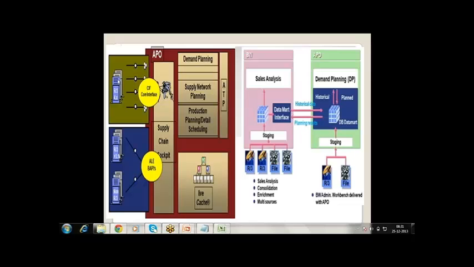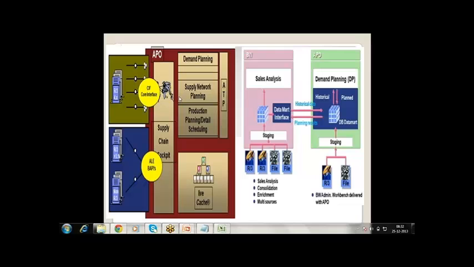We can integrate R3 systems to APO, and we can integrate non-R3 systems also to APO. The core interface is a standard interface to integrate. This is more on SNP, PPDS and GATP. If it is non-R3, it is ALE, BAPI, IDOCS. If you want to integrate R3, this is the demand planning point of view, and this is the SNP, PPDS, GATP point of view.